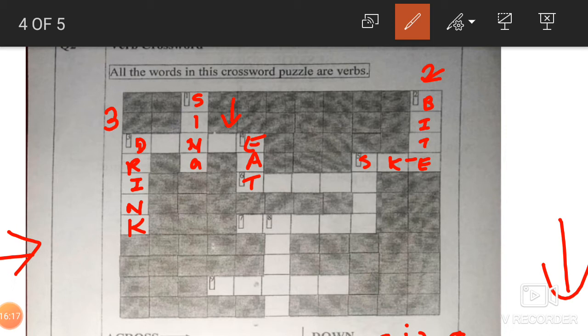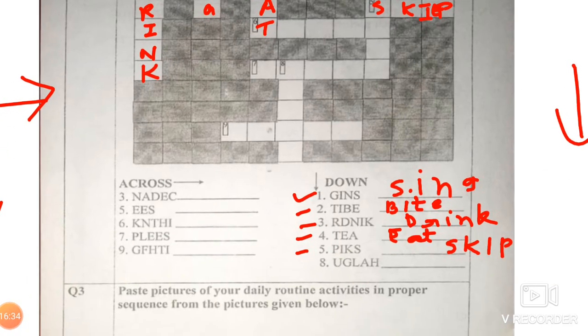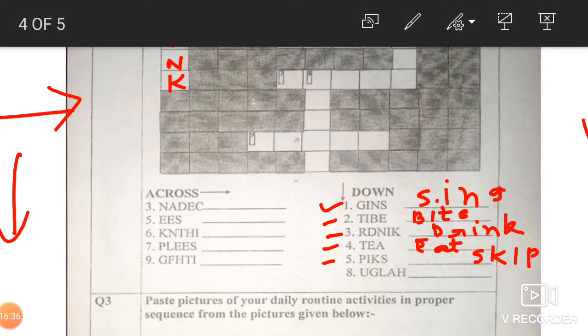That is number 5. One square is missing. SKIP. One square is missing here beta. Skip. Okay, then comes the number 8.